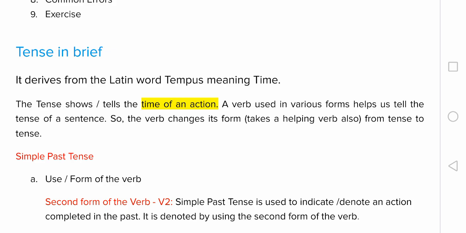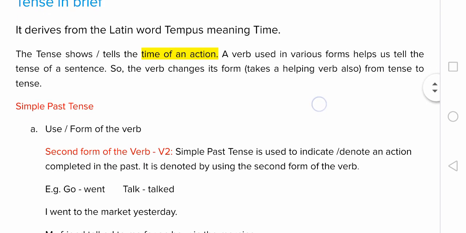So, I am speaking to you now is present continuous tense. I spoke to you yesterday is simple past tense. The root verb or the main verb speak is the same. In the first example, it has taken the fourth form or the present participle speaking along with the helping verb am. And in the second example, it has taken the second form spoke, and we have two different tenses. So, a verb always indicates the tense of a sentence.